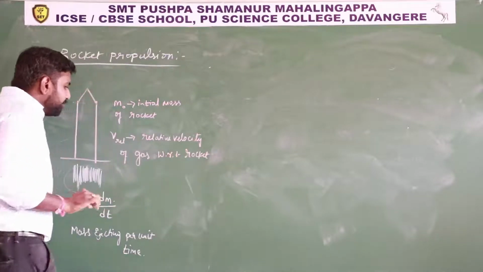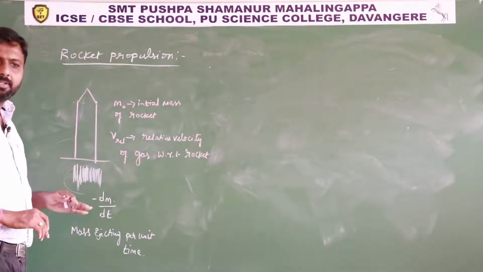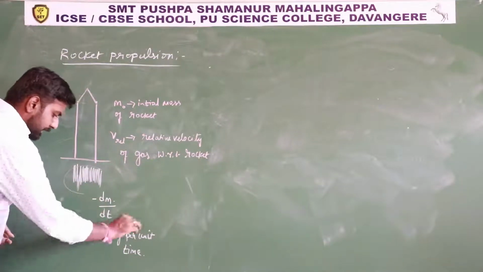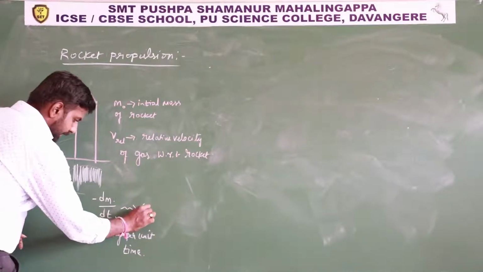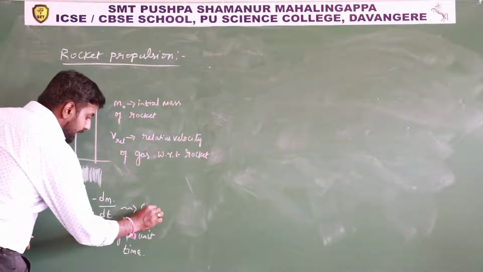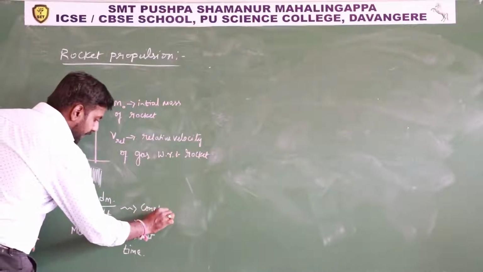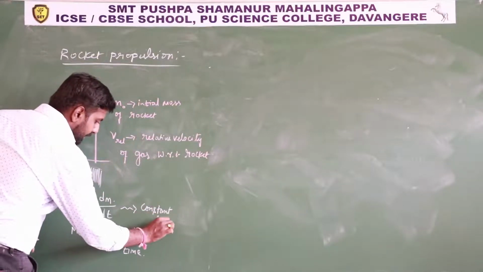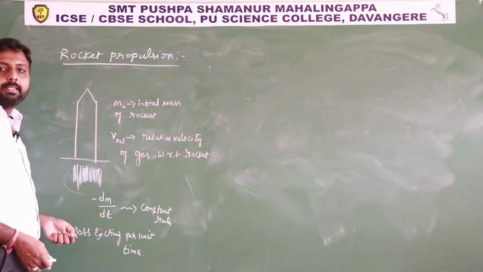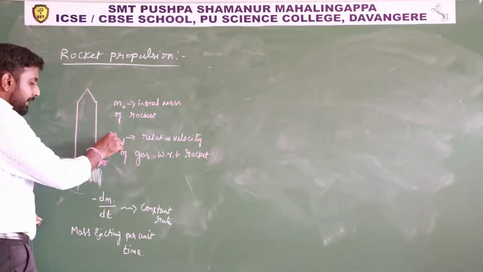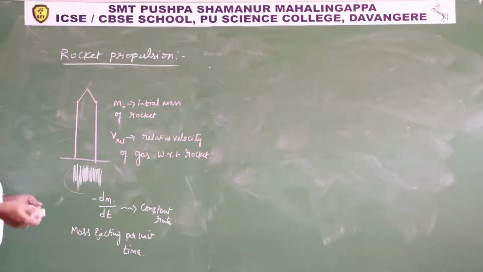And remember, throughout the motion of the rocket we will consider the mass ejecting per unit time, this dm by dt, as ejecting at a constant rate. That means, for example, 0.1 kg per second, constantly it is ejecting the mass. And this V relative also we will consider as constant.